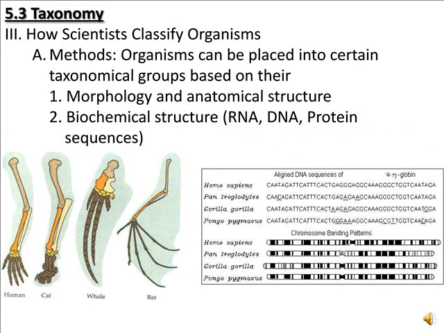Now, one question that may come to mind is, how is it that scientists decide what group to put organisms in? So how is it that scientists indeed classify organisms? Well, there are a couple of different methods in which organisms can be placed into these taxonomical groups. One method is to use the organism's morphology and anatomical structure. The diagram on the left shows the 4-limb structure of a human, cat, whale, and bat.